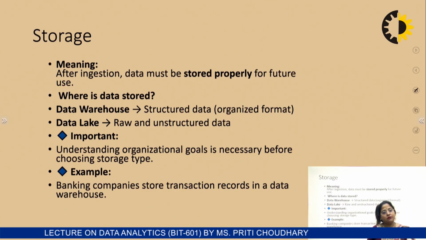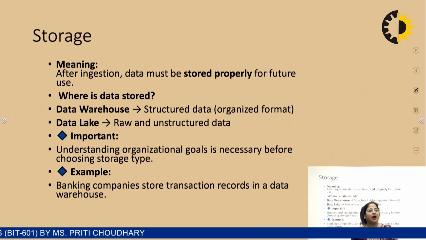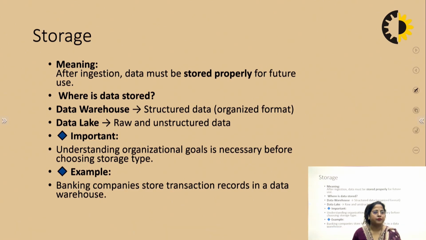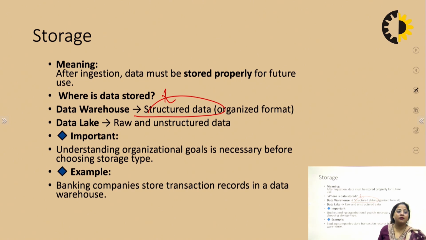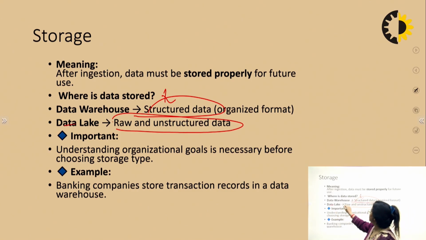Now comes to the second component of big data, that is storage. After ingestion, after preparing and collecting your data, you now need to store your data. Data must be stored properly for future use. So what does data store mean? It means creating a data warehouse or data lake. In a data warehouse, the data is stored in a structured form so that I can use it in the future for any kind of purpose. Data lake means raw data and unstructured data in different forms.